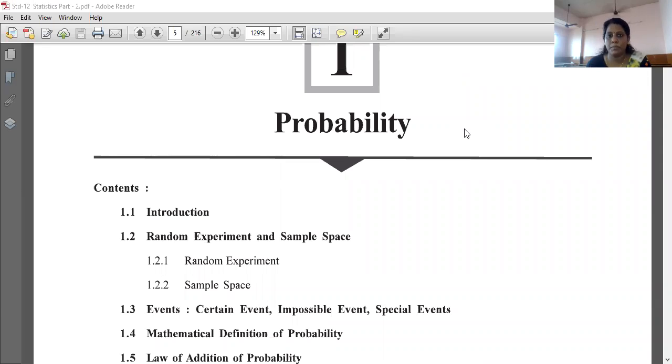We have completed one chapter of part 2. We have completed the fourth chapter of part 2 also, right? So today we are going to start with the first chapter of part 2, that is probability.